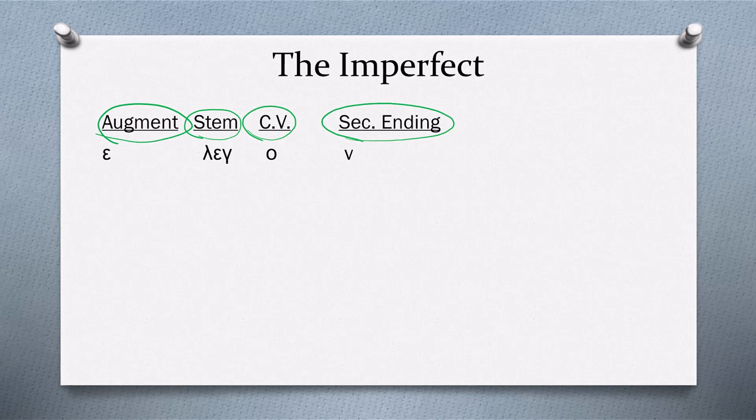The stem is the part of the verb that carries the basic meaning. And then these verbs are going to have a connecting vowel, which was added for pronunciation, and then a secondary ending. Elegon would mean I was speaking.